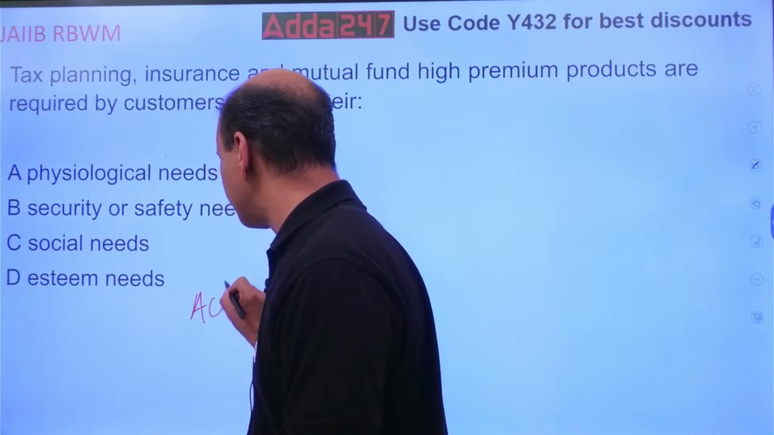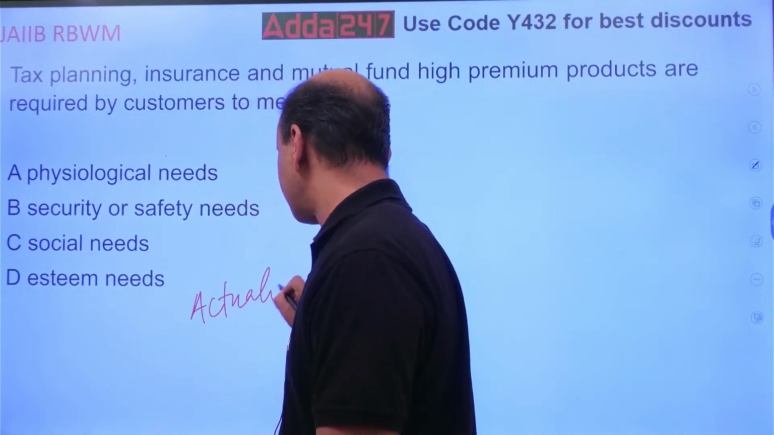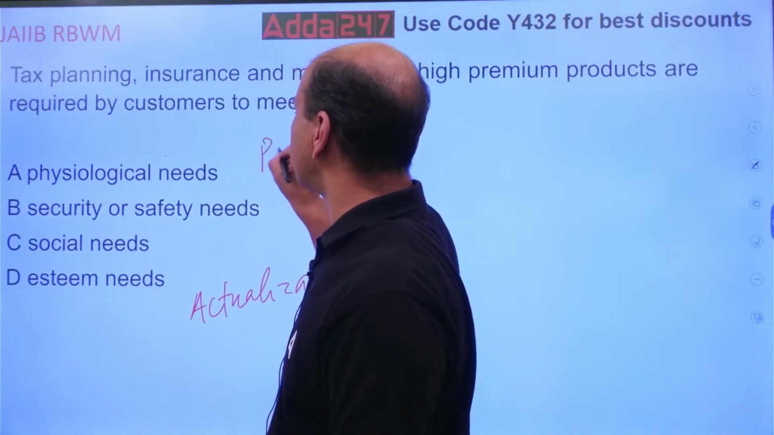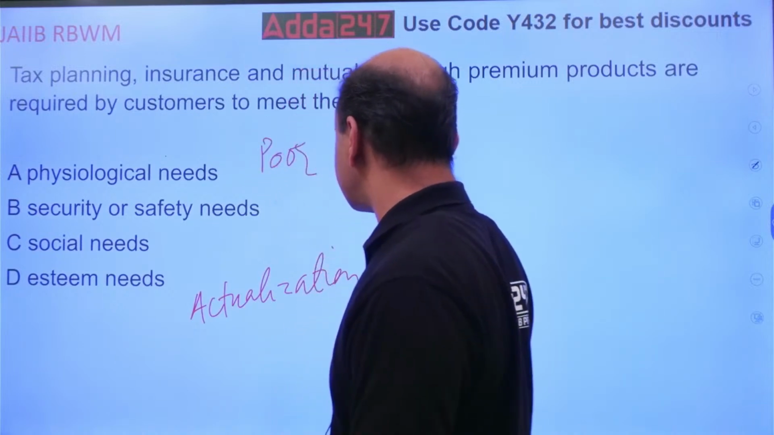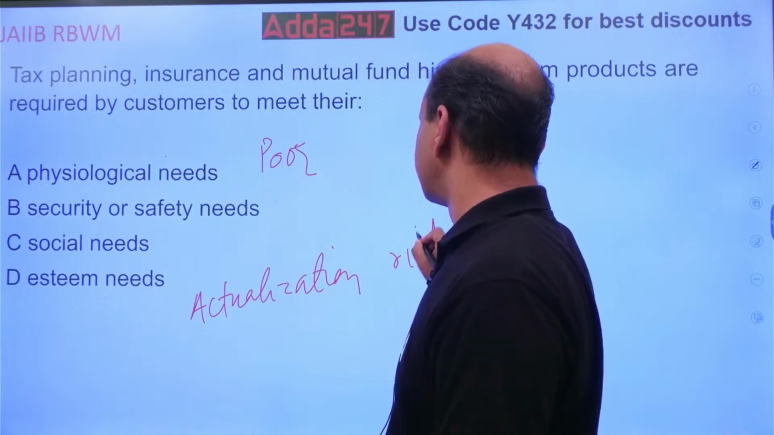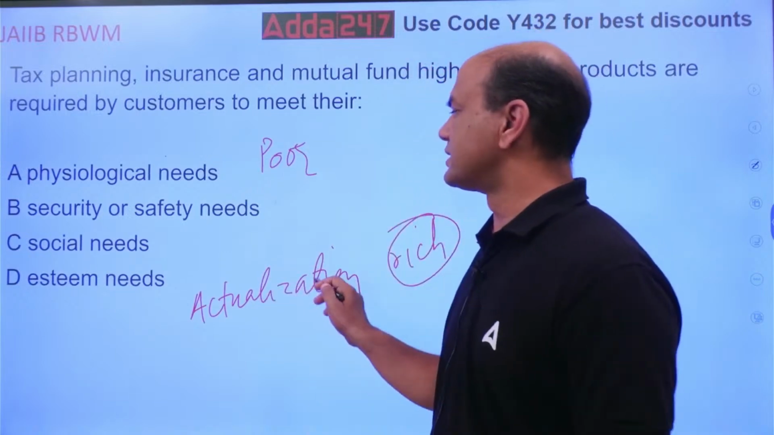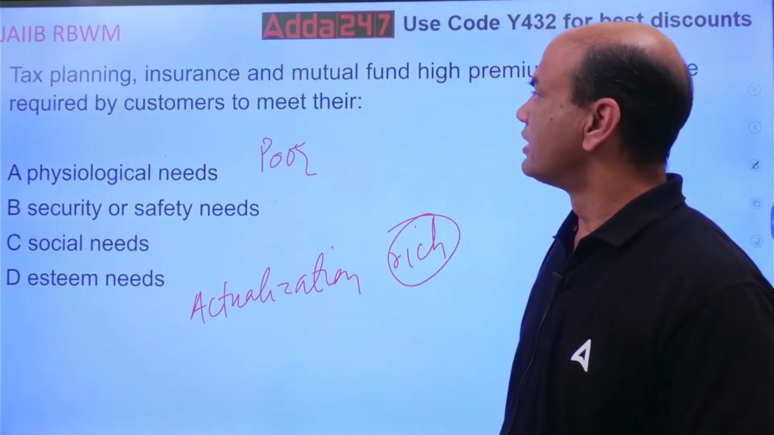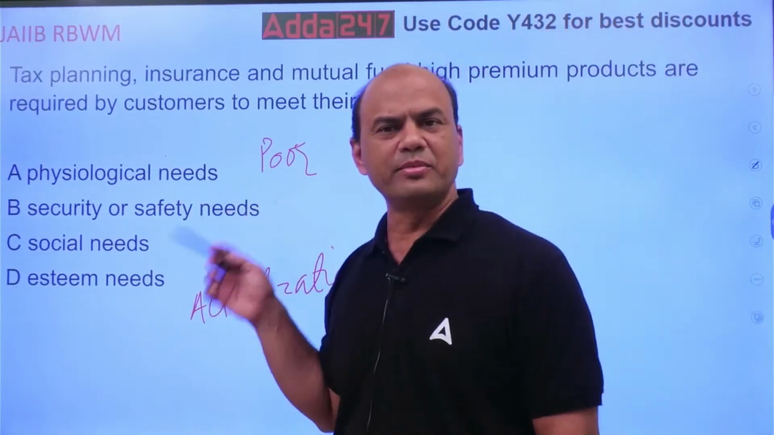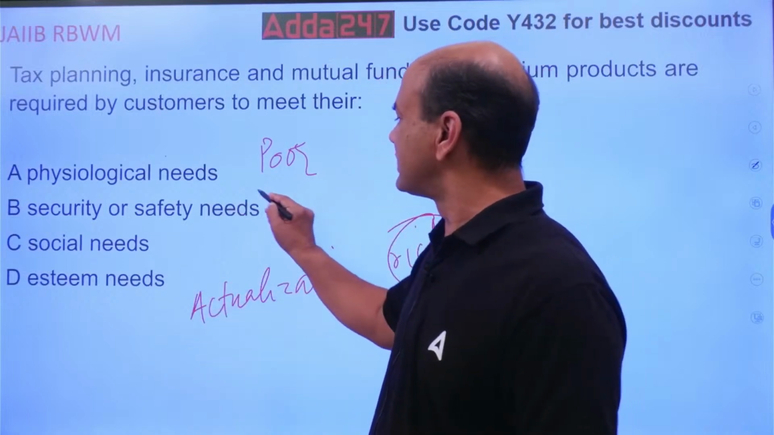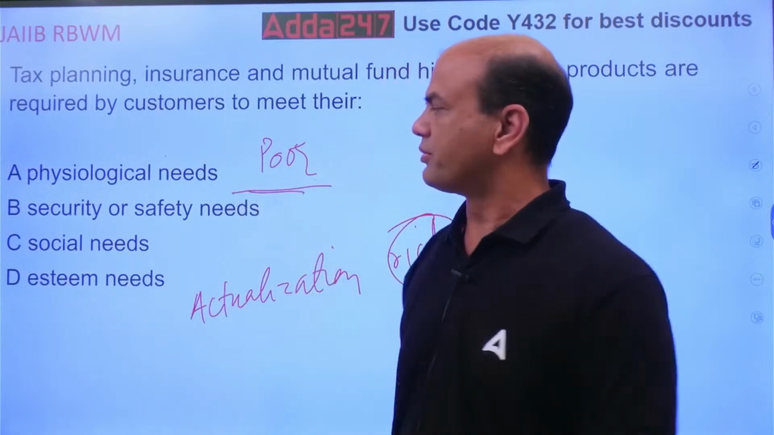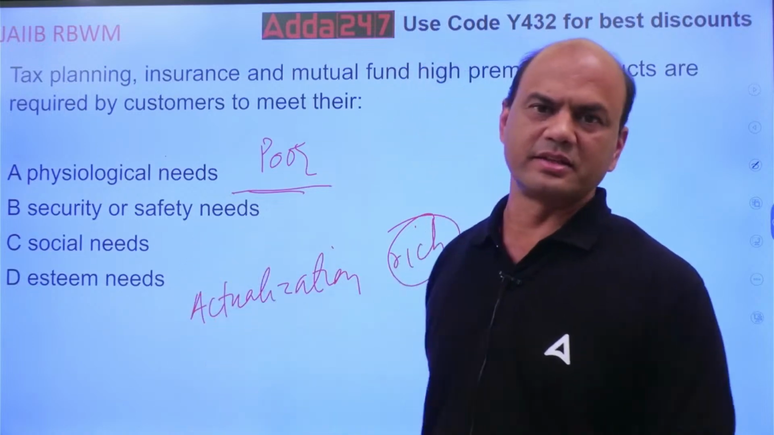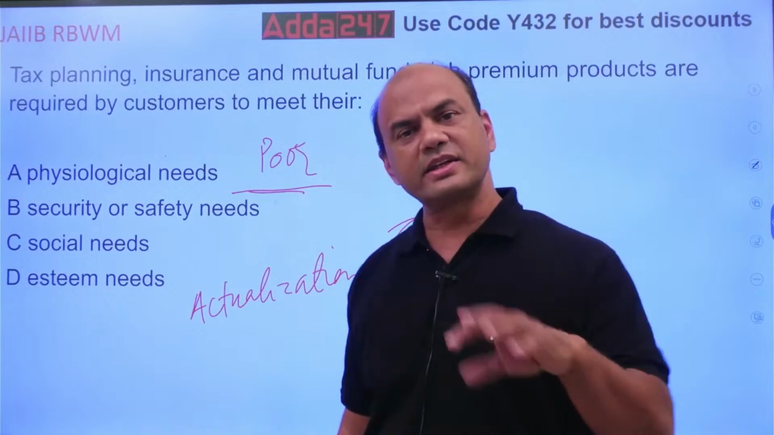This is from poor to rich. So poor over here, poor to rich. It moves like this. This person is the richest, this person is the poorest. So now, this is required by tax planning, mutual fund. These are generally required from this level. Generally safety, social and esteem and actualization. Now, the categories are different.